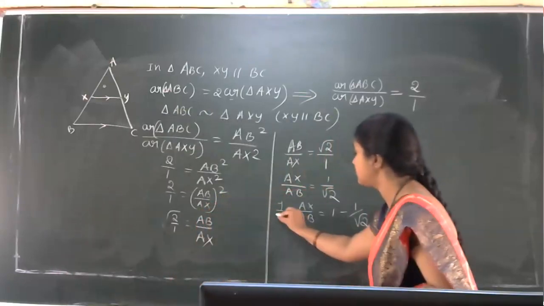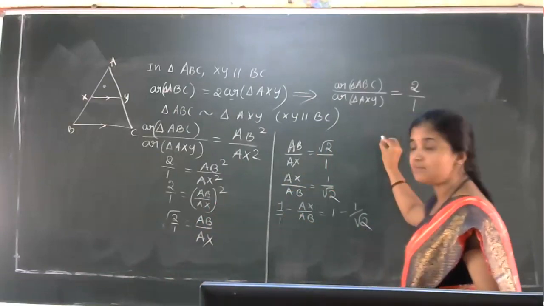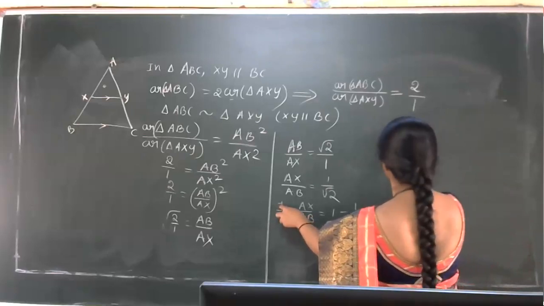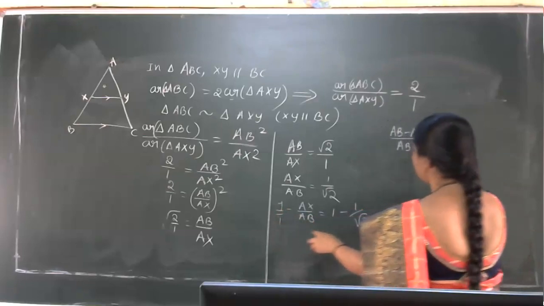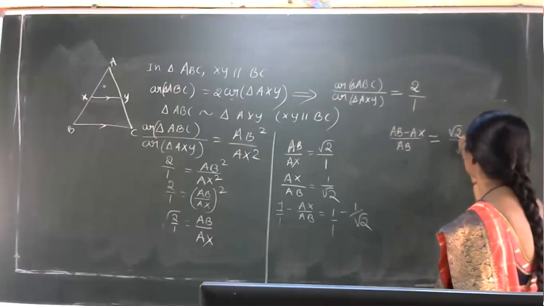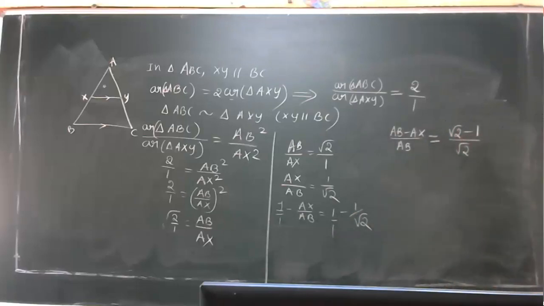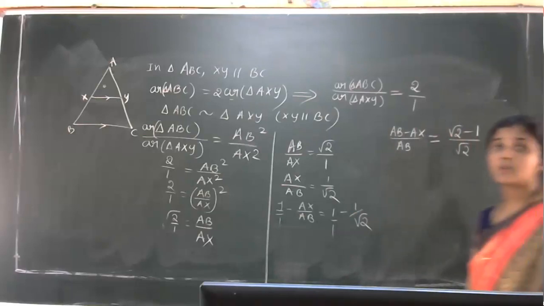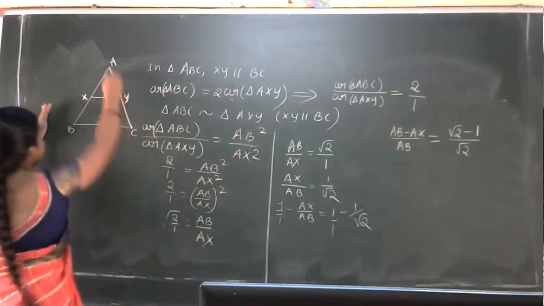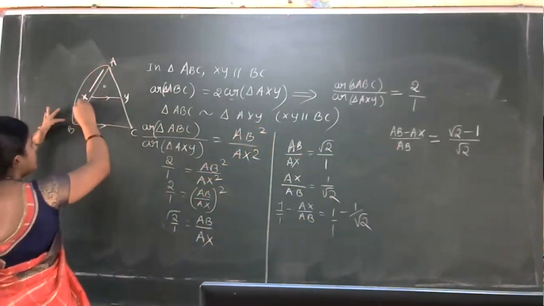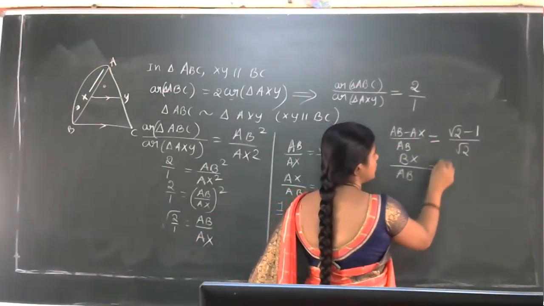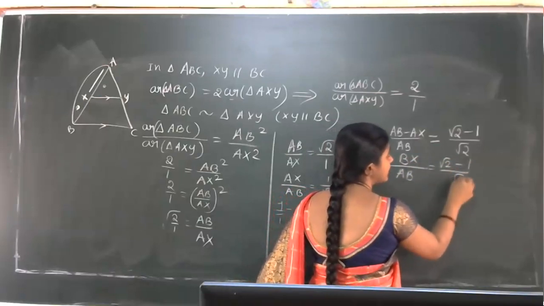So now here we have to take the LCM method. Can I write here? Board is visible now, students. Then here LCM is AB. Then AB into 1, AB minus AX, which is equal to, here also 1, root 2 into 1, that is root 2 only LCM, then root 2 minus 1. AB minus AX by AB is equal to root 2 minus 1 divided by root 2. From the figure, AB minus AX leaves BX. So BX divided by AB is equal to root 2 minus 1 divided by root 2.